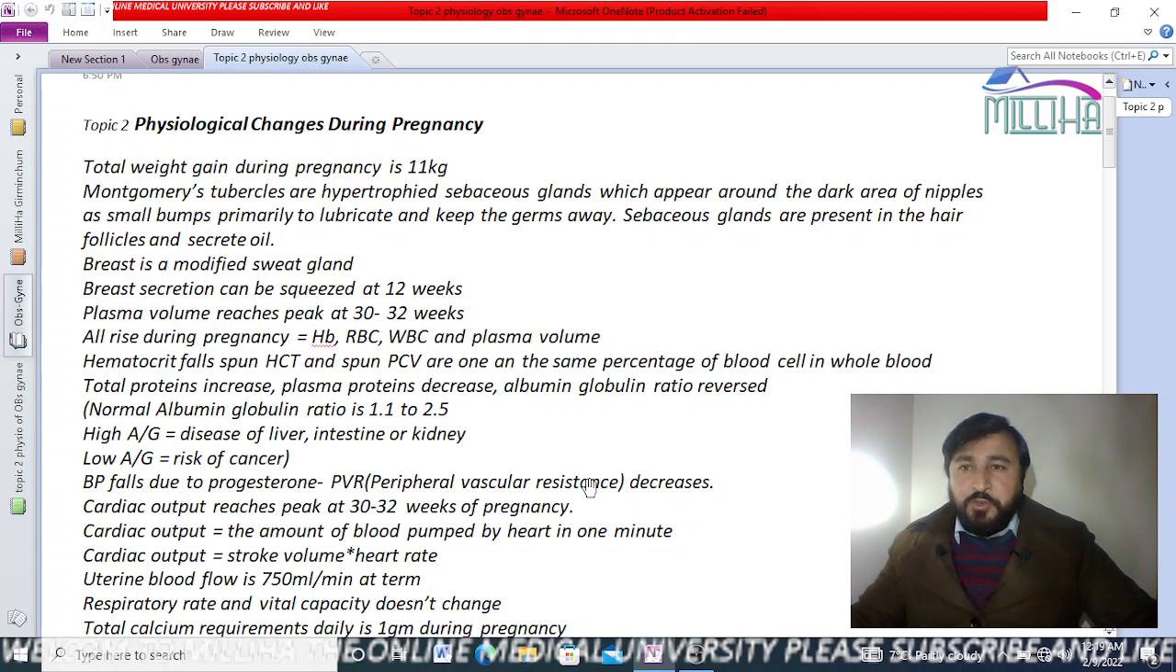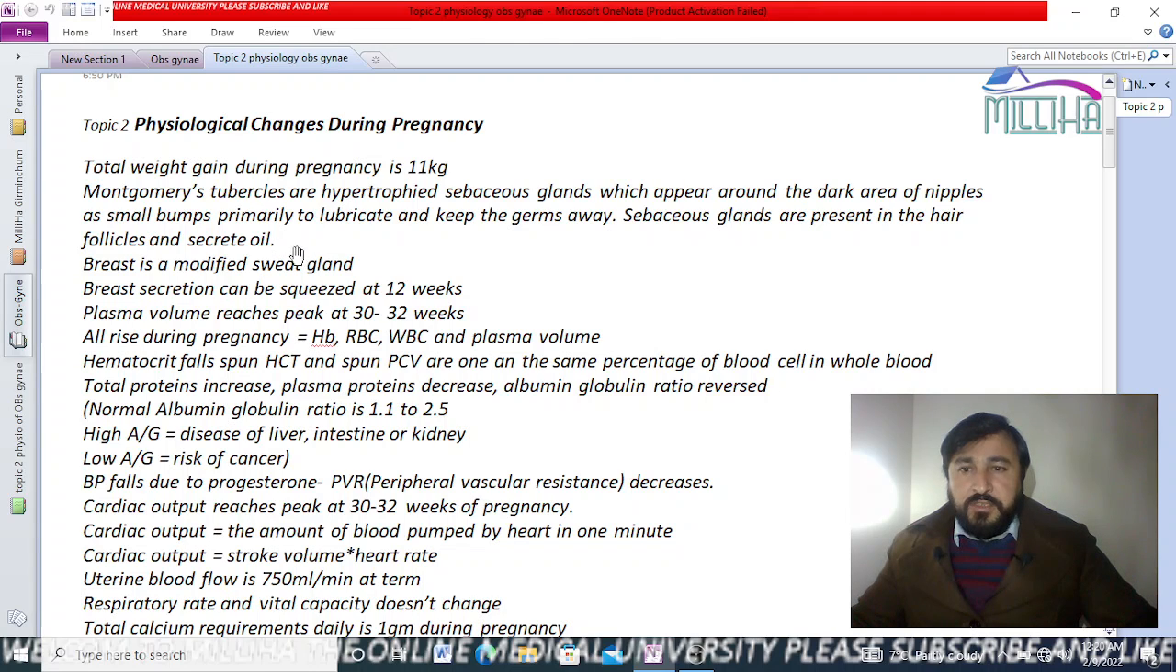Today we are going to discuss the second chapter in gynecology: the physiological changes during pregnancy, total weight gain, a few very important points, and some diagnostic signs. I am also going to teach you through some diagrams which I have made by myself. So let's start in a very short time.